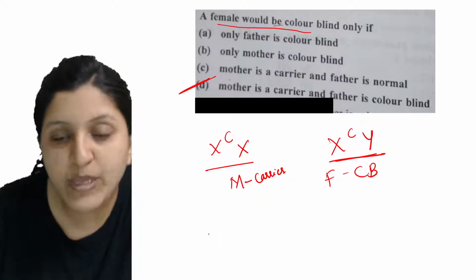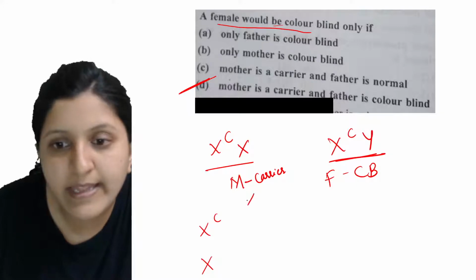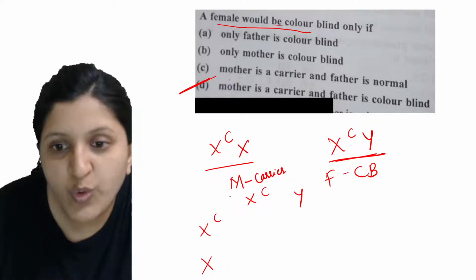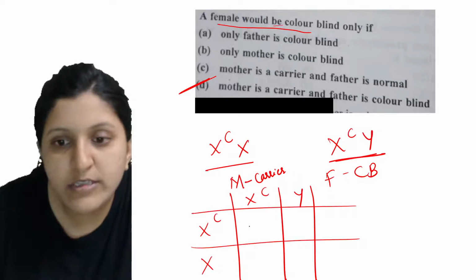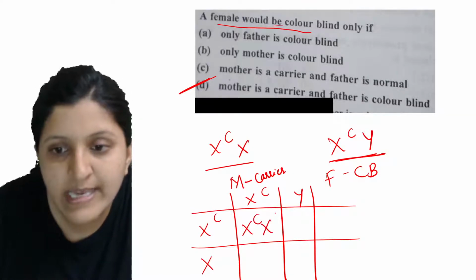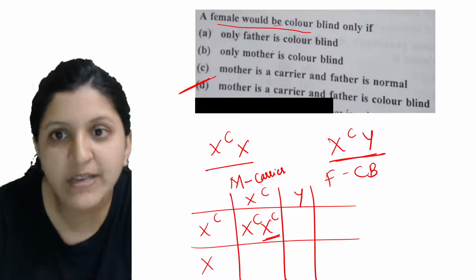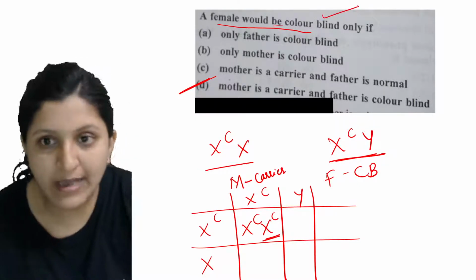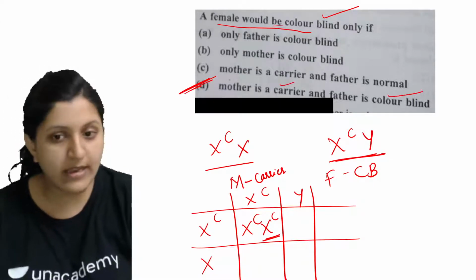Let's put up a Punnett square for this as well. So XCX, then there is XCY. Now you can see there is XC, which means both the genes are affected. So a female would be colorblind only if the mother is a carrier and father is colorblind.